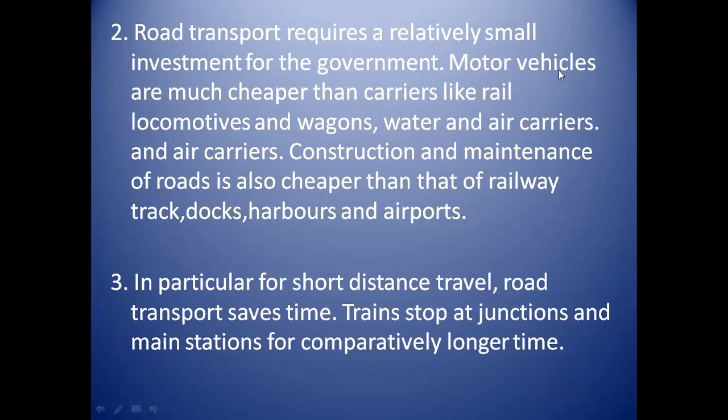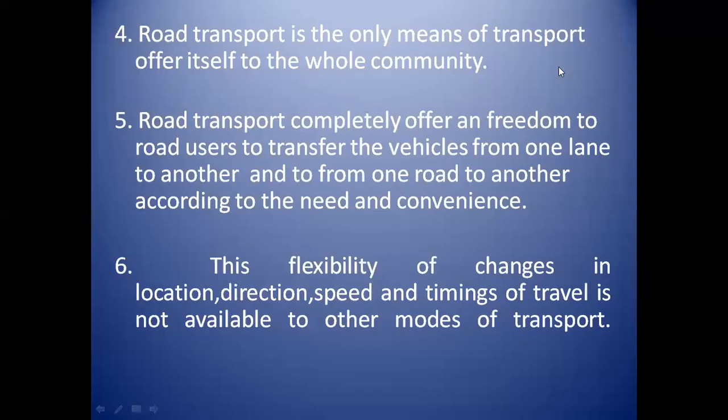Then next characteristic is in particular for short distance travel, road transport saves time. Trains stop at junctions and main stations for comparatively longer time. That is, road transport requires relatively less time for travel than the train. Then next characteristic is road transport is the only means of transport that offers itself to the whole community. That is, road transport allows the whole community to travel on the road.